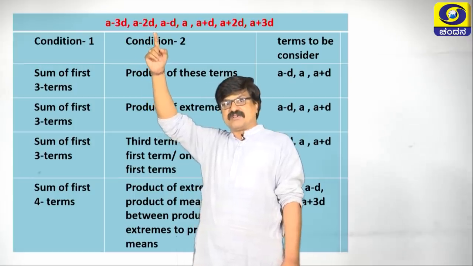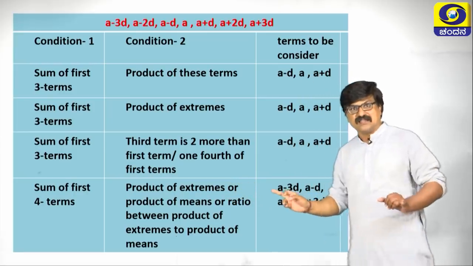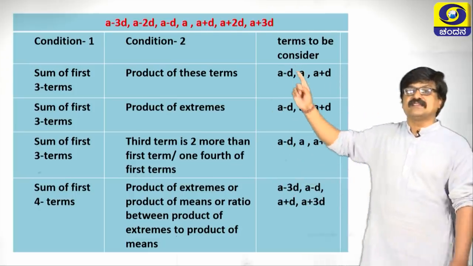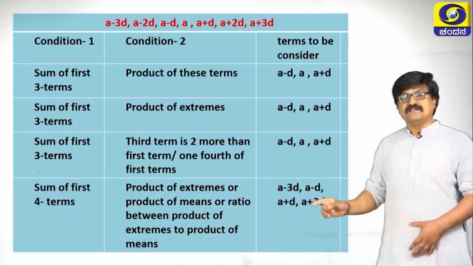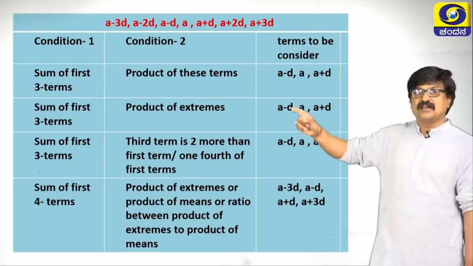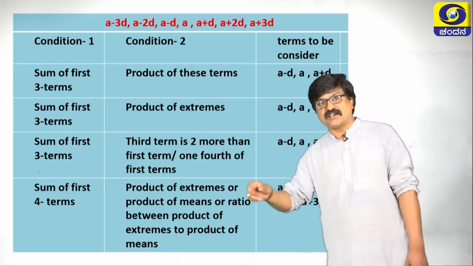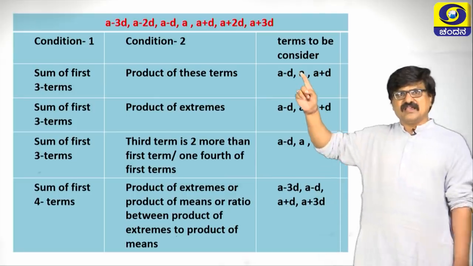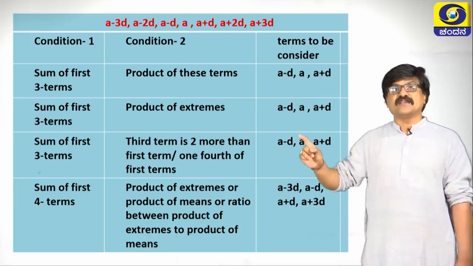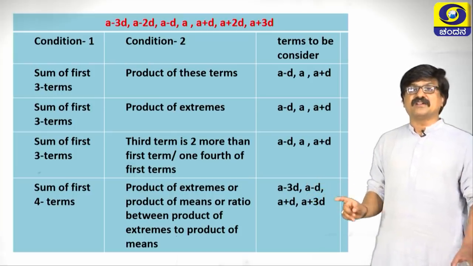Delete its next number, A minus 2D and A plus 2D. So the first term is A minus 3D, the next one is A minus D, the next is A plus D, the next is A plus 3D. If we consider these four terms as an AP, the problem and solving process become very easy. The next one: in these cases, remember, the first term is A minus D and the common difference is D. In this case, the first term is A minus 3D and the common difference is 2D.